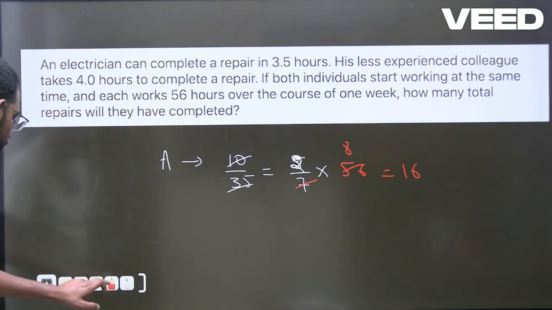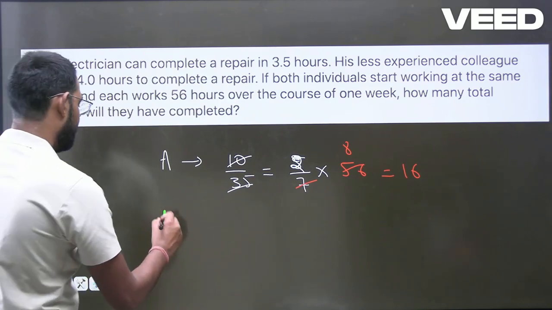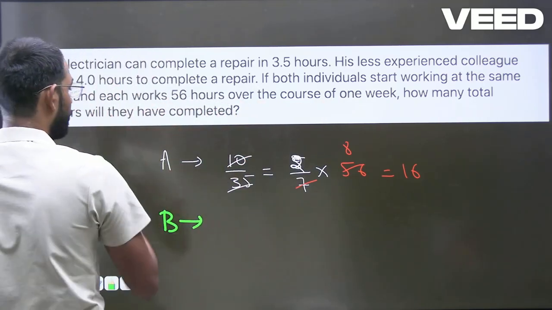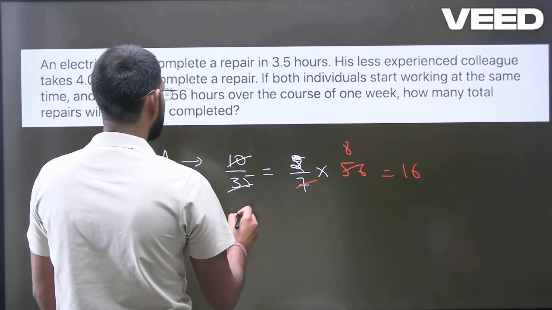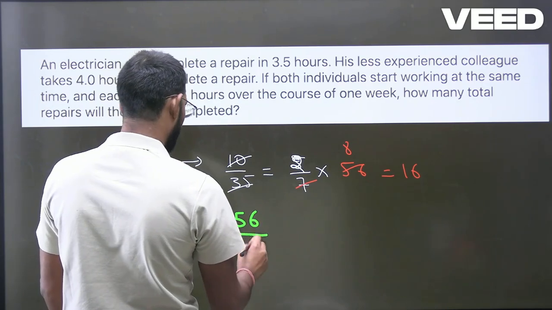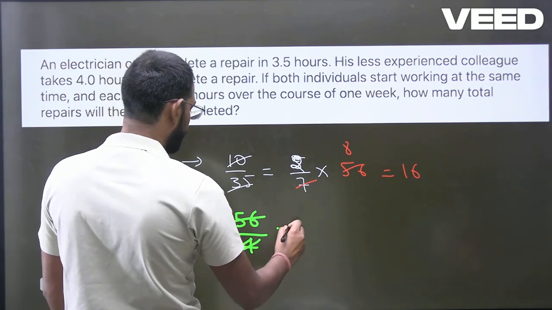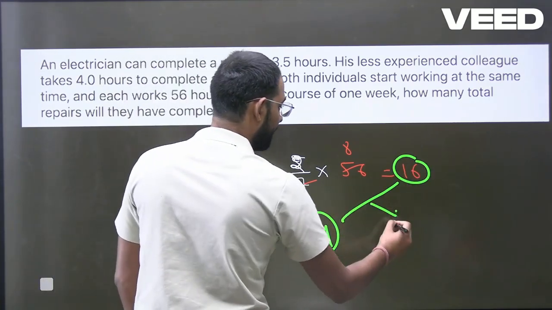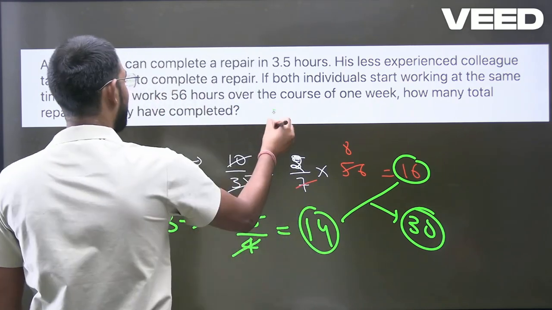Okay, now go with B. How many hours? 56 hours. What is the time? If you look at it, 4 hours, so 56 divided by 4. That is going to be 14 hours. Simply add both of them, it will become 30 hours. Yes, 30 is the correct answer for this question.